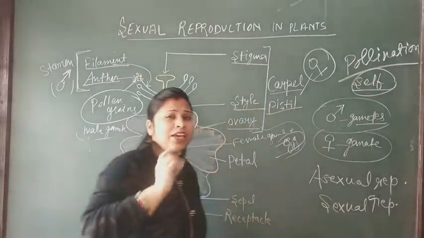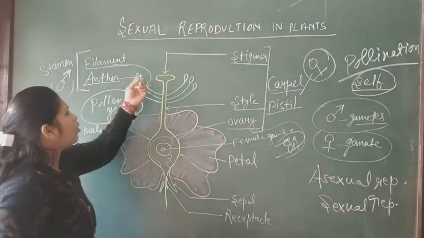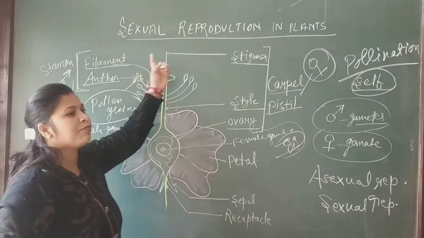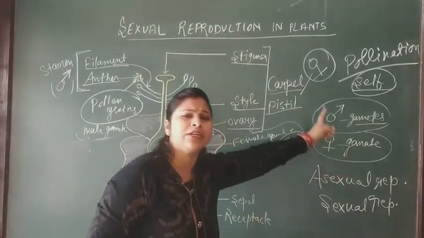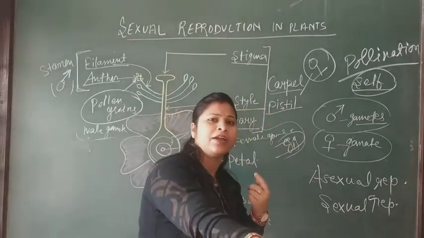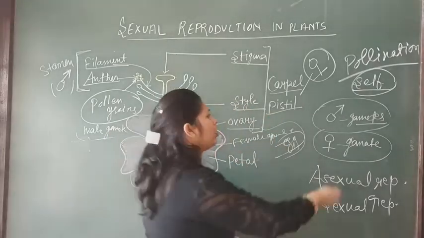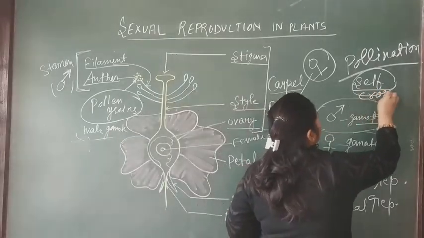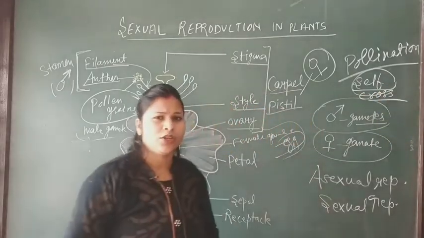And if the transfer of the pollen grain is from the anther to the stigma of another flower, either of the same plant or of a different plant of the same species, then it is called cross pollination. Okay?